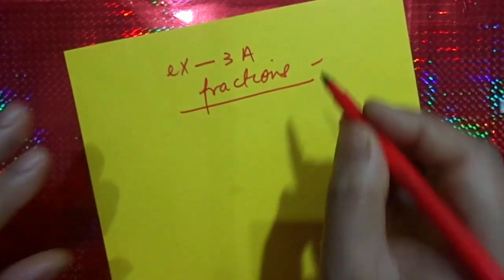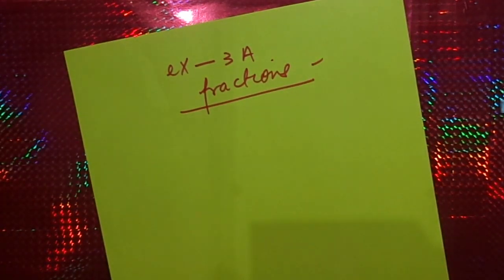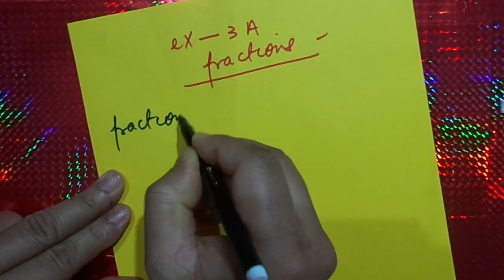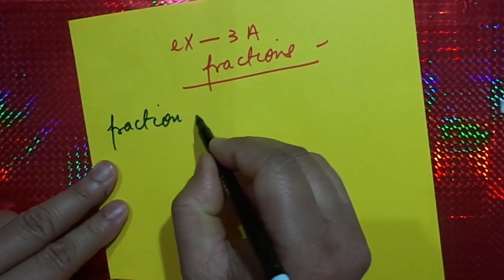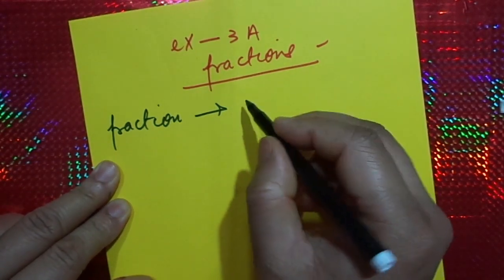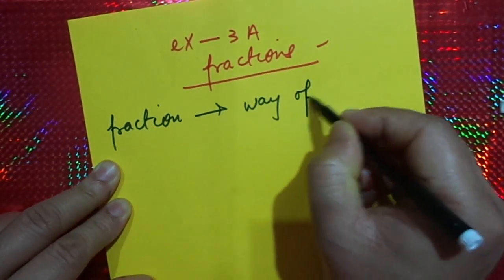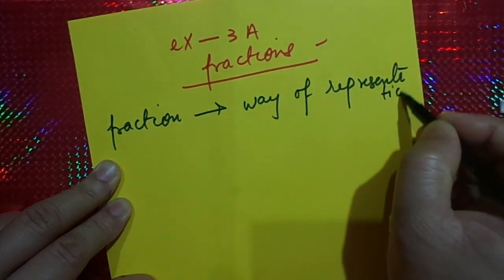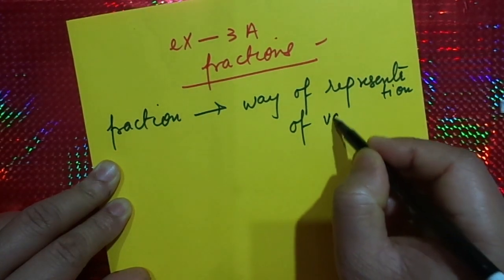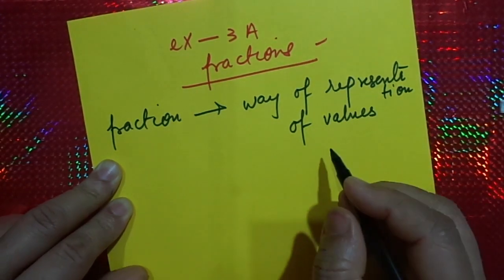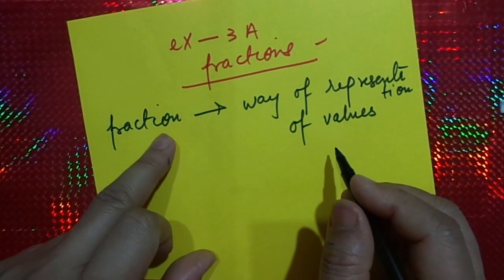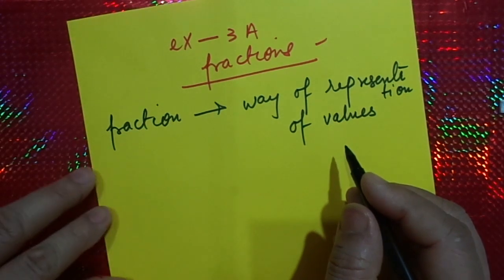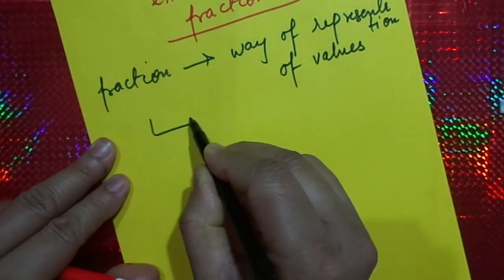And as you all know, when you are talking about a fraction, you can say it is a way of representation of values. So you know that when you are talking about a fraction, it means a part of a whole, isn't it? Or you can say a rational number.